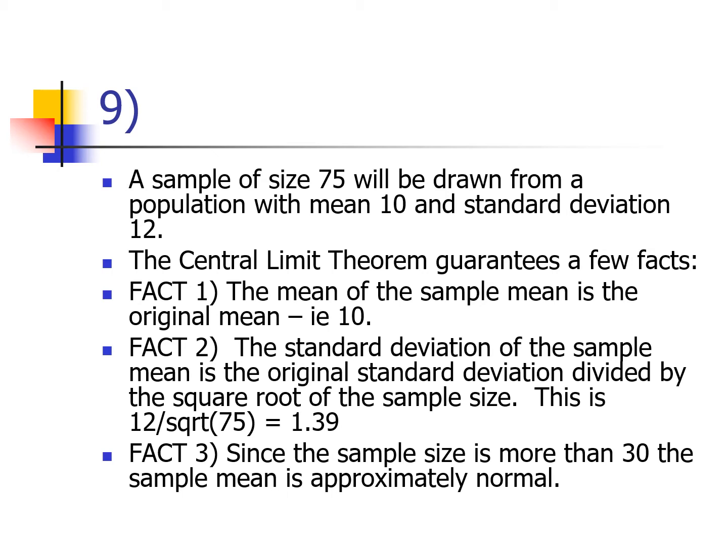All the other bullet points are my thought process. The first thing I see is, okay, I've taken a sample. If I read ahead, the question asks about the sample mean. So the central limit theorem guarantees a few facts. Fact 1, the mean of the sample mean is the original mean, so that's 10. Fact 2, the standard deviation of the sample mean is the original standard deviation divided by the square root of the sample size. So we take that 12 and divide it by the square root of 75.